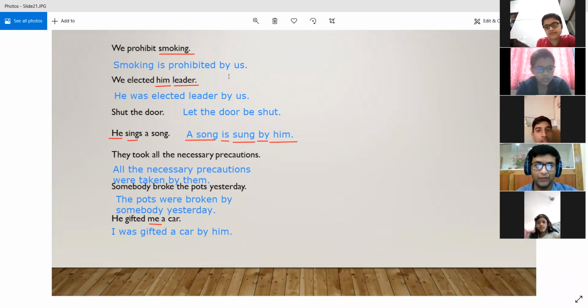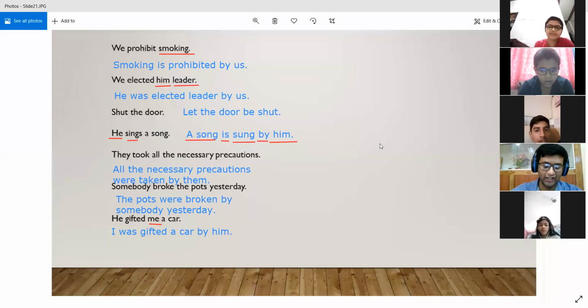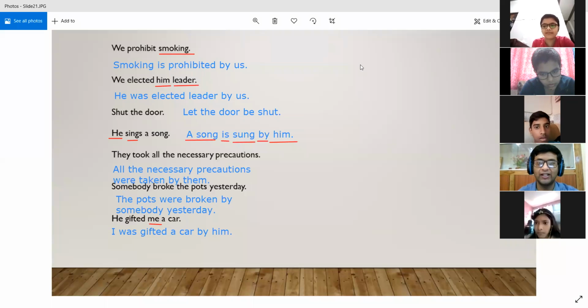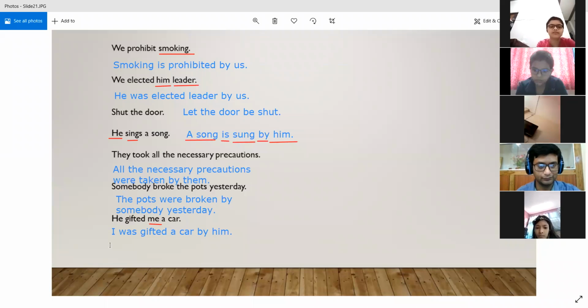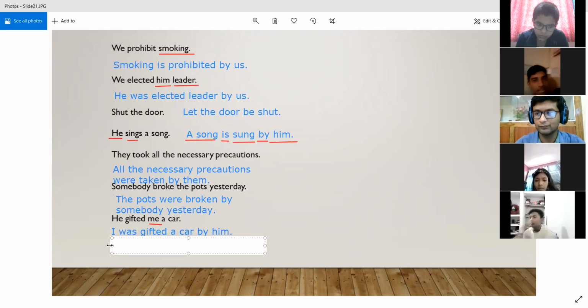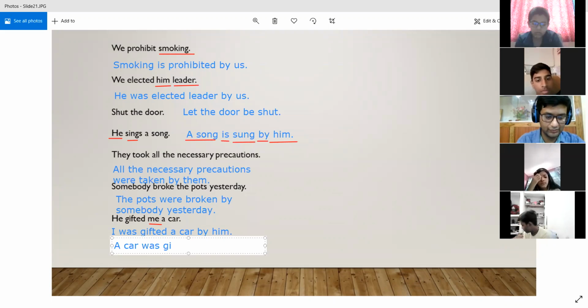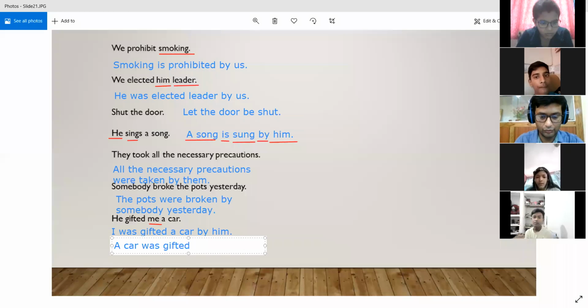I think Pranjal will be able to answer this one. Yes, Pranjal, do you know any other way? Yes, try it. Yes, sir. A car was gifted to me by him. Yes, absolutely correct. Why do we have two ways to convert this, Pranjal? A car was gifted to me by him.